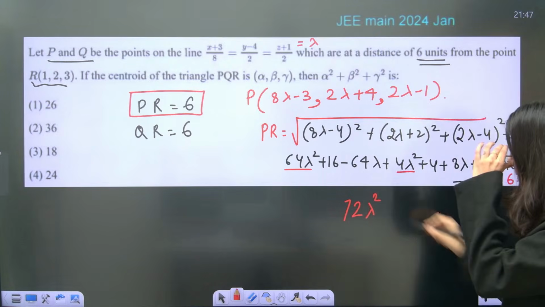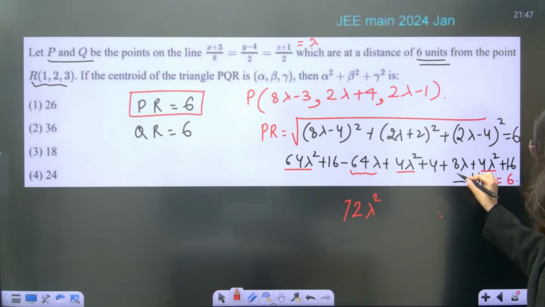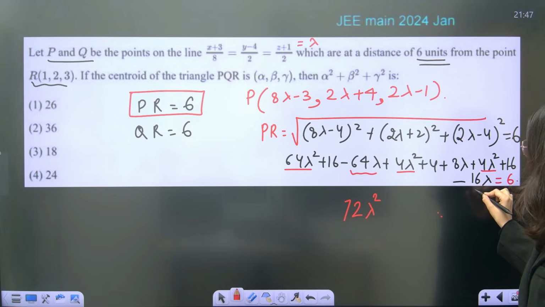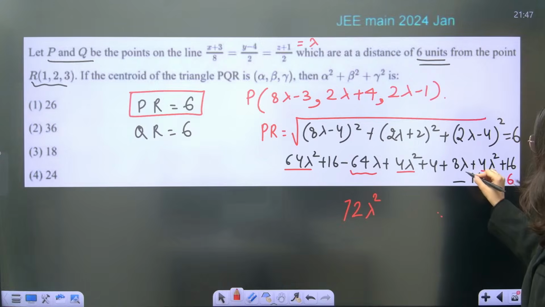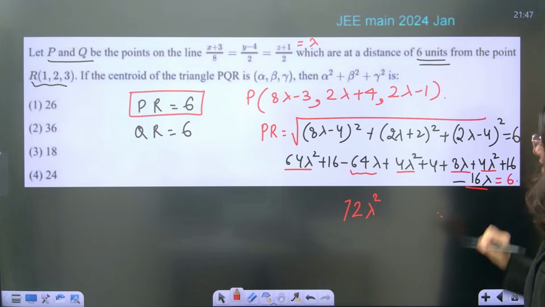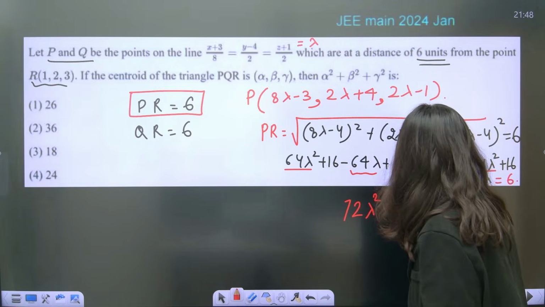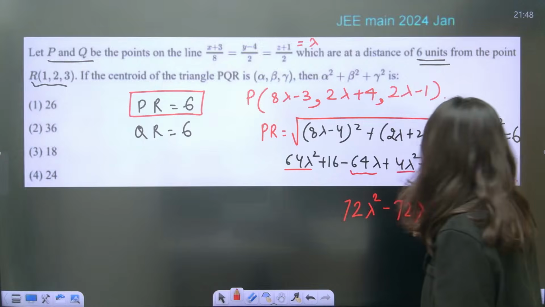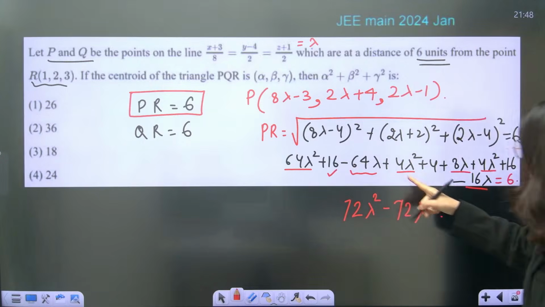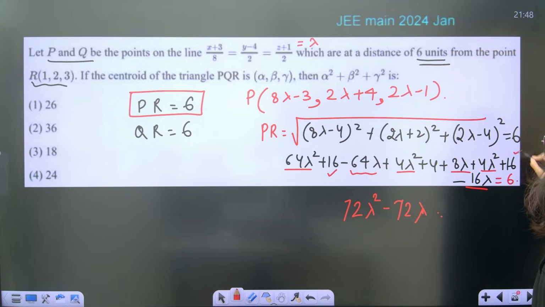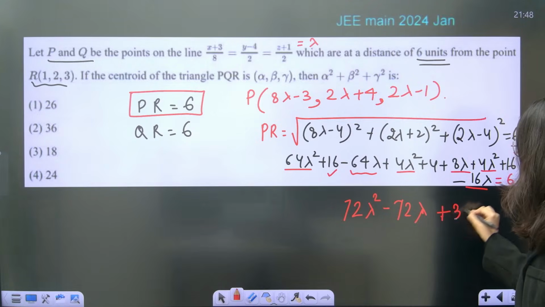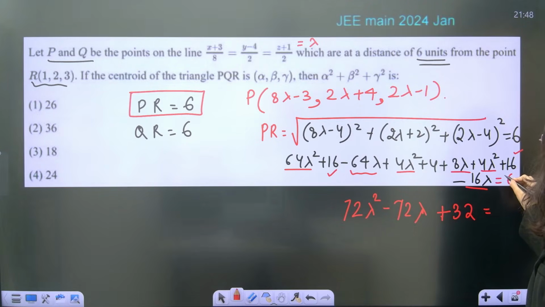Then minus 64 lambda, minus 8 lambda, minus 8 lambda, so minus 72 lambda. Then we have 16 and one more 16, that is 32, which is equal to 36.